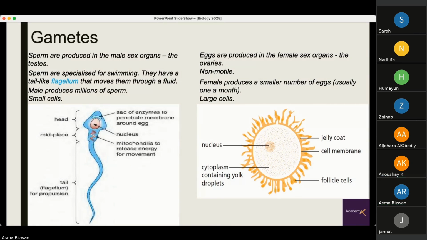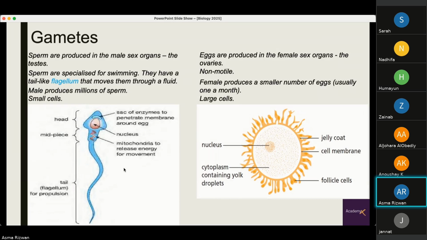These are the gametes, the specialized sex cells that are involved in fertilization. The male gamete is the sperm, which is produced in the male sex organs known as the testes. They are specialized for swimming. They have the flagellum. They are produced in millions, and they are very, very small cells compared to the gametes produced in the female. So here you can see the head region, the midpiece, and the tail. The tail is only required for its movement.